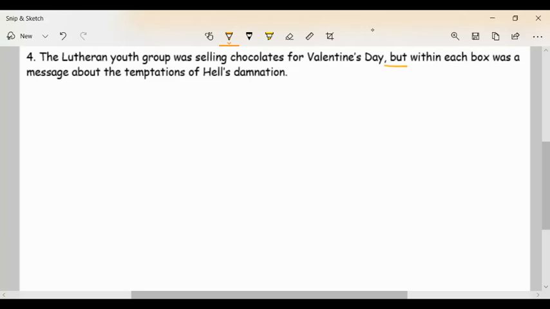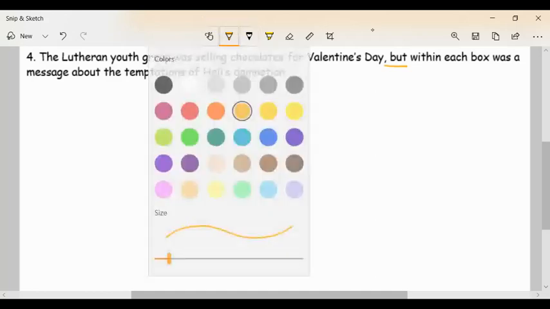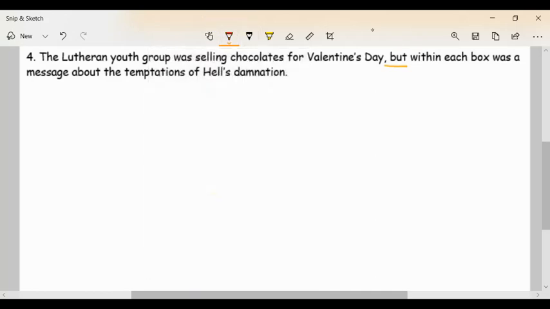All right, so this one reads, the Lutheran Youth Group was selling chocolates for Valentine's Day. But within each box was a message about the temptations of hell's damnation. All right. I can make fun of the Lutherans because I used to be one. So there you go. So I'm going to change this over to red because we're talking about Valentine's Day.